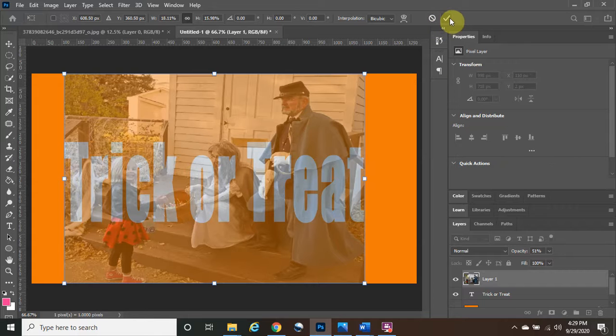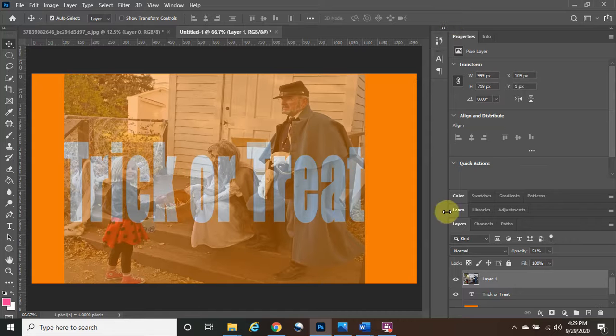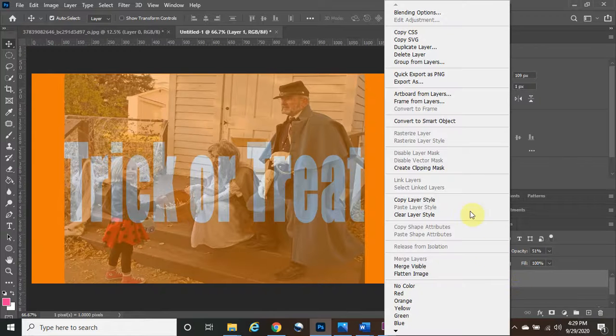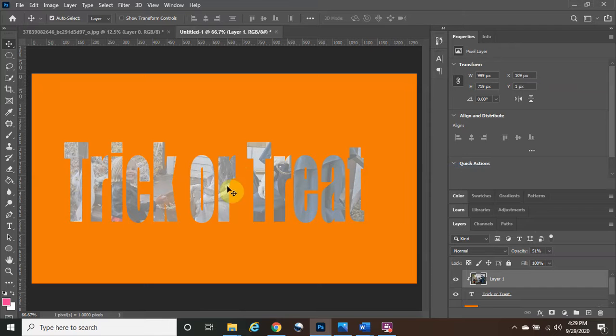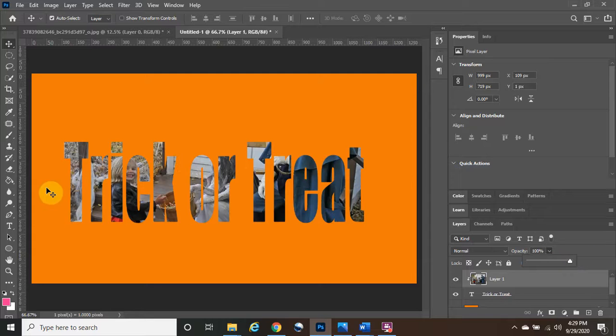Okay, so once you like it, you can click on the check mark right there. And once that's all done, you're gonna right click right here on the layer one image and you are going to click create a clipping mask. And if done right, you should be able to see this where it's like hidden behind in there. So the opacity is still at 51%. We're gonna give it back to 100. As you can see, it's super clear. So what that did was it put the image in the background of that text.